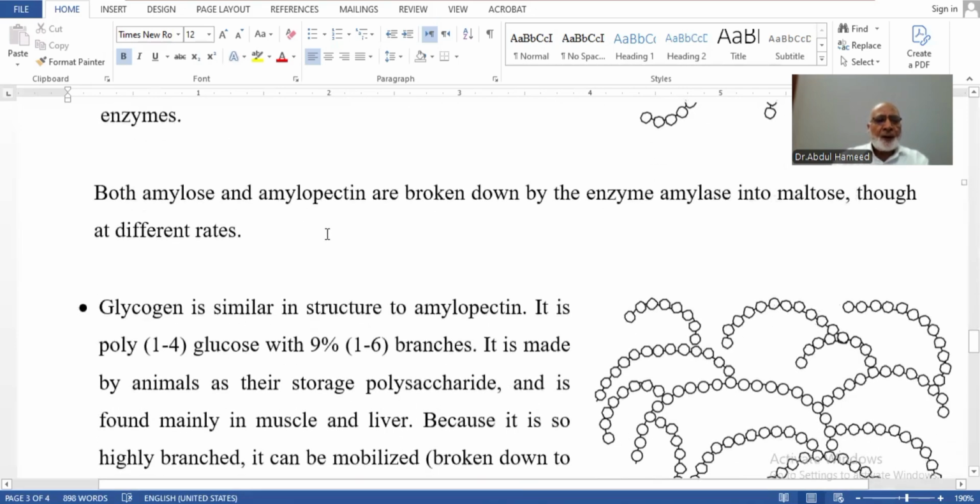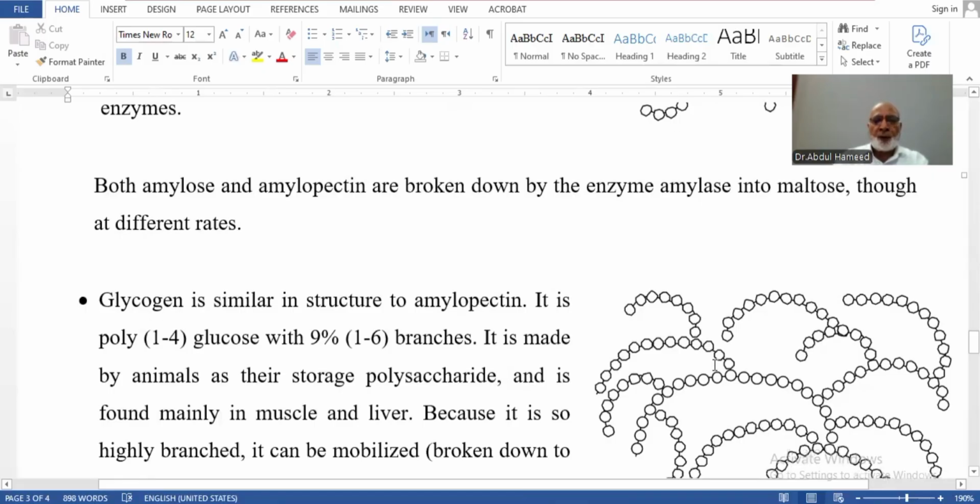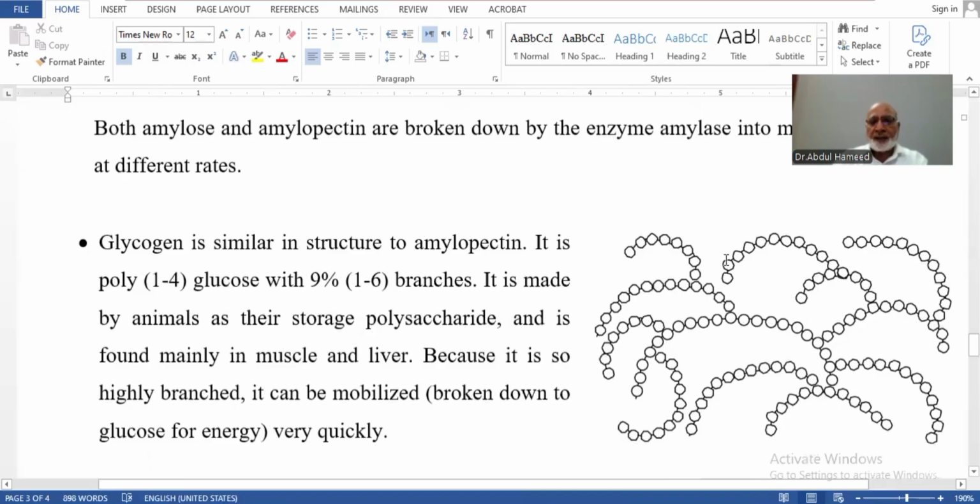Then comes glycogen. Glycogen is similar in structure to amylopectin. It is poly 1,4-glucose, but the branches are more frequent, about 9% of the total. There are branches, 1,6, 1,6, 1,6. So it is a more complex molecule compared to simple starch.